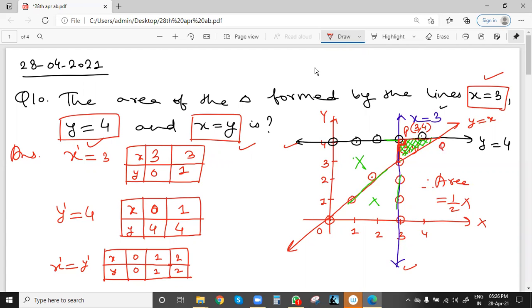Q point we can take here, and this is R point. Q point will be y is 4, and x value will be 4, because this is the line x equal to y.